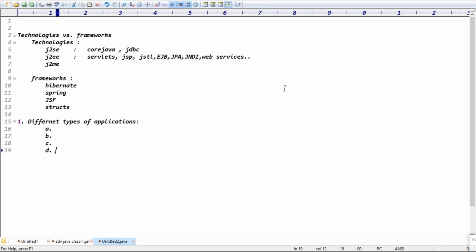Basically, there are four types of applications, guys. So different types of applications we have. There are four types of applications. One is a standalone application. Okay, the first one is what? Standalone applications. Standalone applications we can say are like Windows applications.